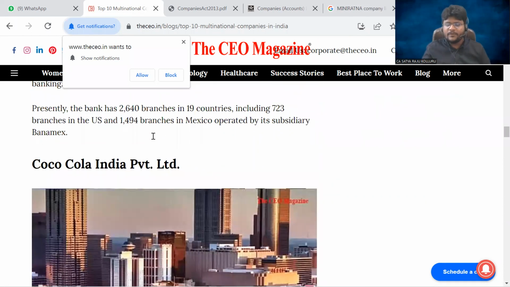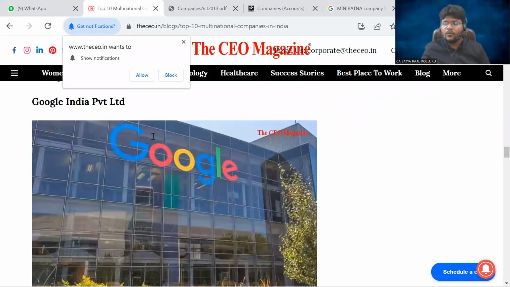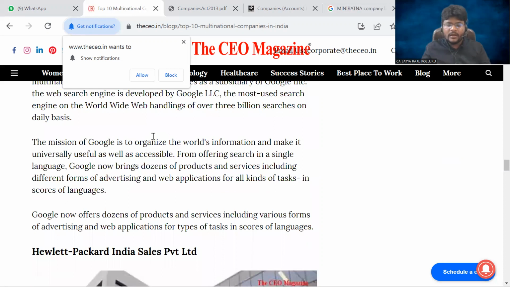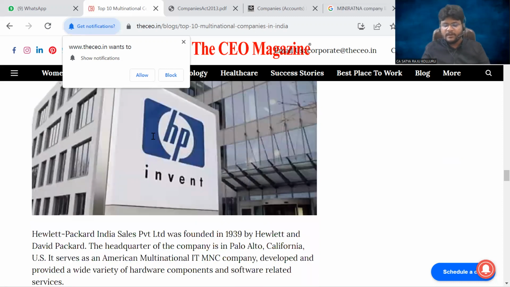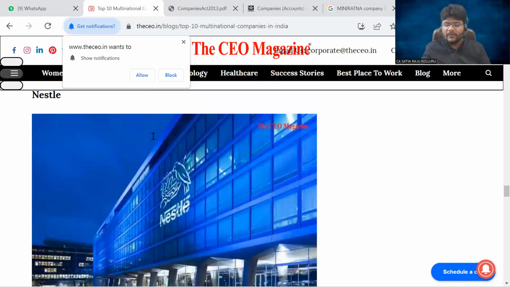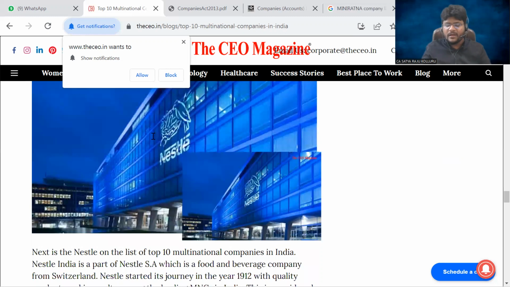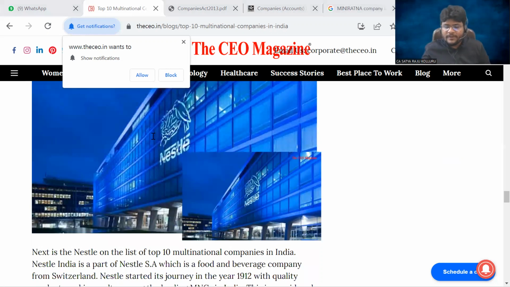Coca-Cola India Private Limited is also a company registered previously abroad, now placed in India under that name. Google India Private Limited: Google is based in California, and Google India Private Limited was also established in India. HP, which you may have seen on laptops, is Hewlett Packard India Sales Private Limited. Nestle too. All of them have their operations in India.